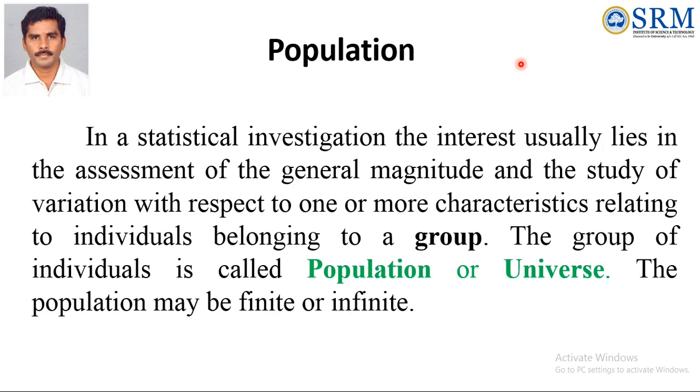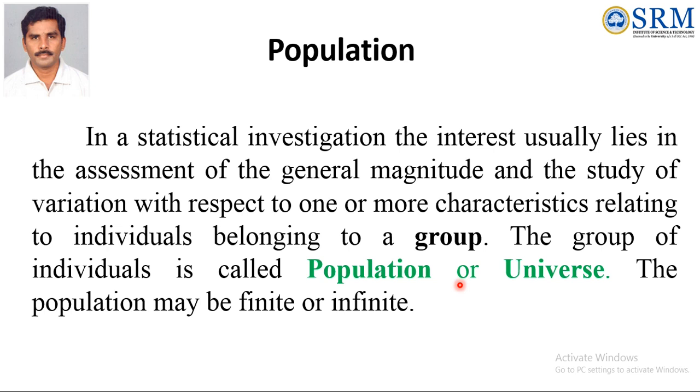In a statistical investigation, the interest usually lies in the assessment of general magnitude and the study of variation with respect to one or more attributes or characters relating to individuals belonging to a group. So we are going to discuss the character of a big group. The group of individuals is called population or universe.